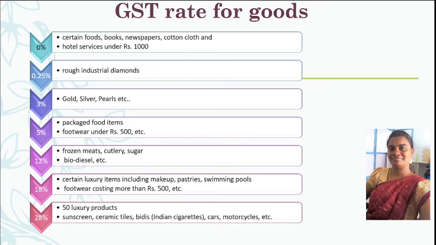A 5% tax rate is applied to packaged food items. Nowadays, this kind of food is also available in India.